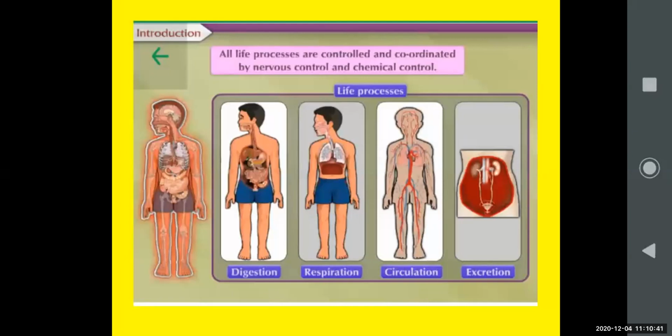If somebody is touching us, taking a pinch or something, or something is happening in our body, the information goes from the nervous system, which is connected to the brain. So we come to know in a fraction of a second that something is happening. That is all controlled by the nervous control and chemical control.